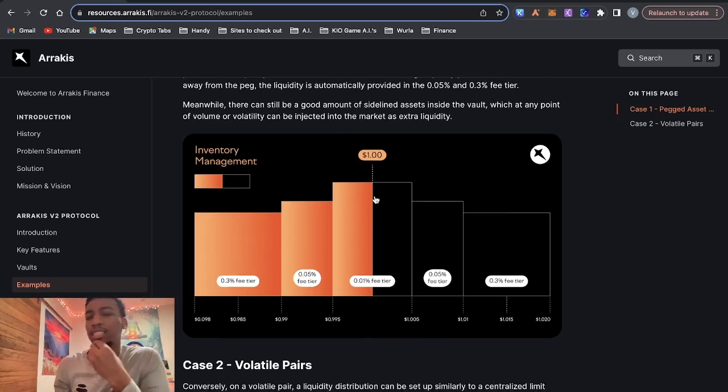So my thoughts on this are as follows. I don't know, and I could be missing something. I don't know how putting liquidity in other fee tiers is hedging risk, because let's say, for example, ETH/USDC. Hedging risk would be setting up a position that is favorable to the price of ETH going up or down against USDC, because it doesn't matter what fee tier you're in, 0.3, 0.5, 0.1. If the price of ETH is going up or down, depending on how your pool is set up, you're going to experience impermanent loss. So I'm not sure how this is a hedge, but I guess it is a cool thing to where if volume's picking up in one fee tier, you go there.